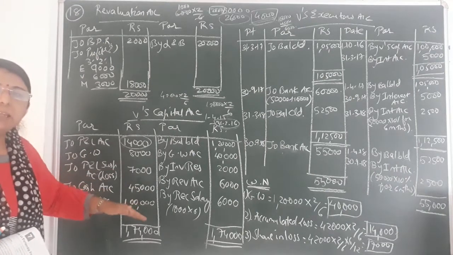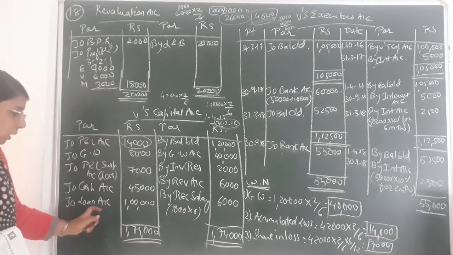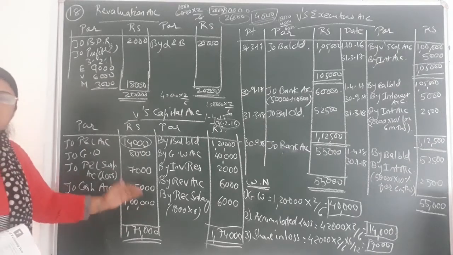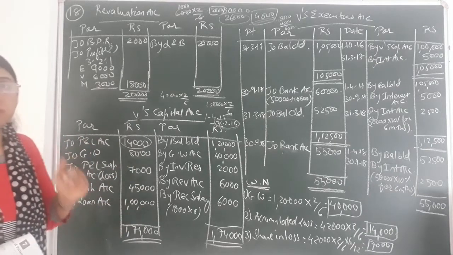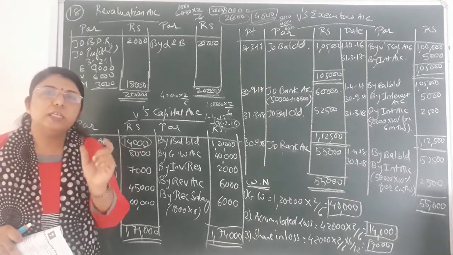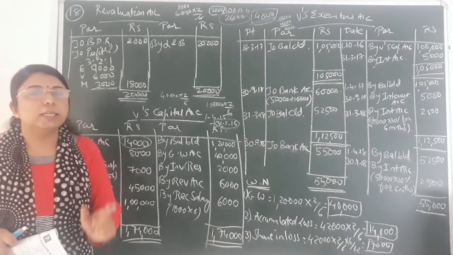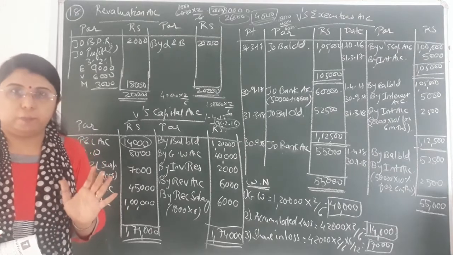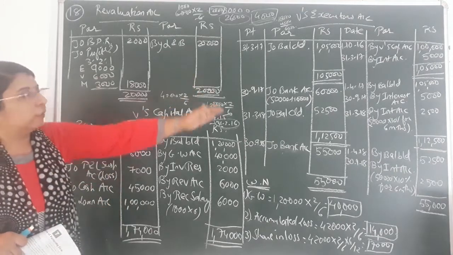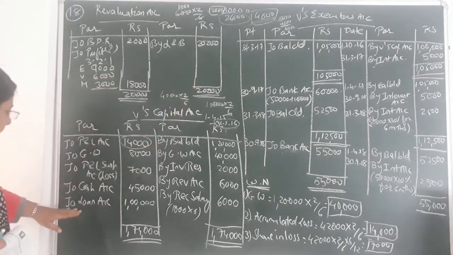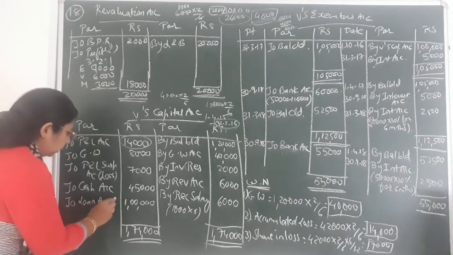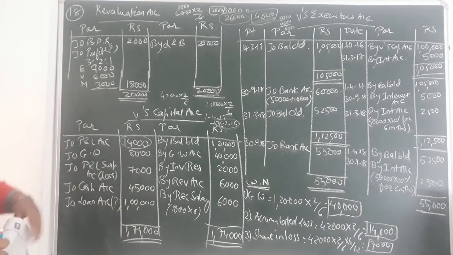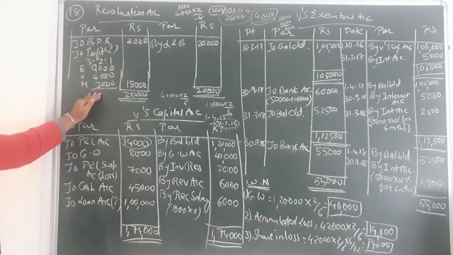And whatever the balance remains, at present I have written over here loan account, that is to be paid to V's executor in 2 equal yearly installments, including 10% interest per annum. So that will be calculated in V's executor's account. At present the loan account is the difference of the capital account. First of all we'll close the revaluation account.